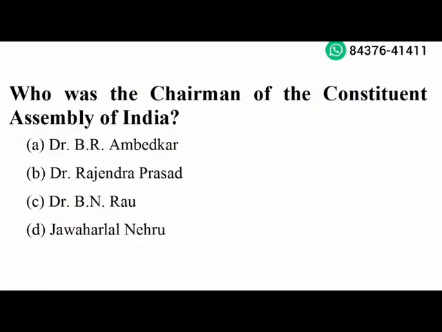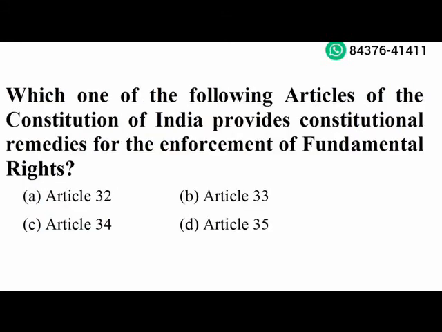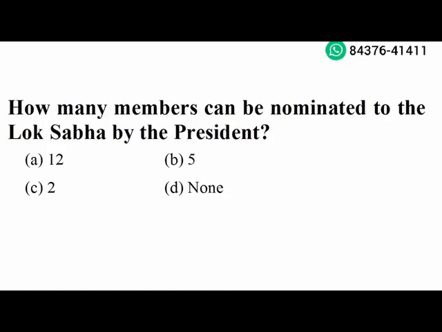Next question. Who was the chairman of the Constituent Assembly of India? Dr. Rajendra Prasad. Option B is the right answer. Next question. Which one of the following articles of the Constitution of India provides constitutional remedies for the enforcement of fundamental rights? Article 32. Option A is the right answer. How many members can be nominated to the Lok Sabha by the President? 2. Option C is the right answer.